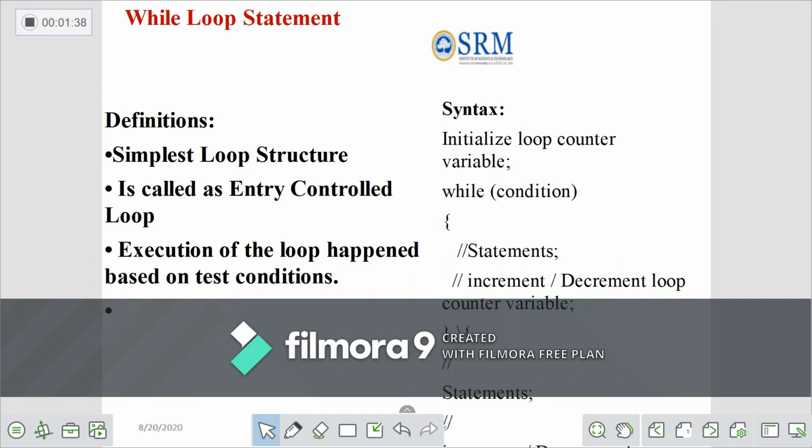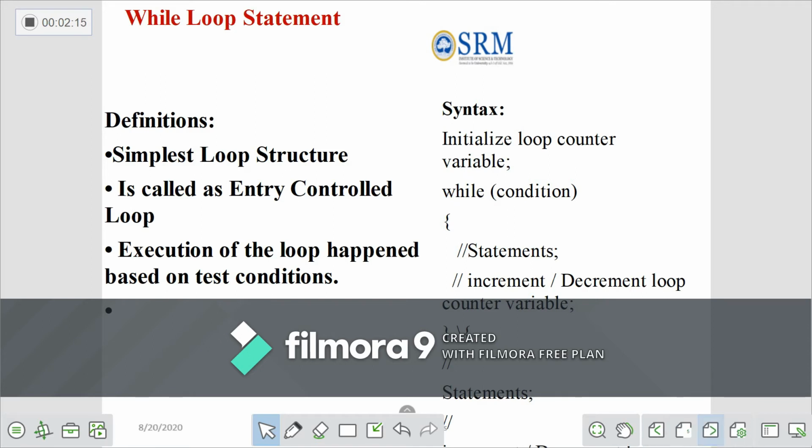What is meant by an entry controlled loop? It is nothing but the execution of the loop depending on the test condition. If the condition is true, the statements within the open brace and close brace will execute, otherwise they will not execute. The syntax to use a while loop in C language: there is an initialization of a loop counter, then the while keyword, then within the open and close brackets any conditional statement, then the open brace and close brace with the set of statements as a block, then the increment or decrement operator.